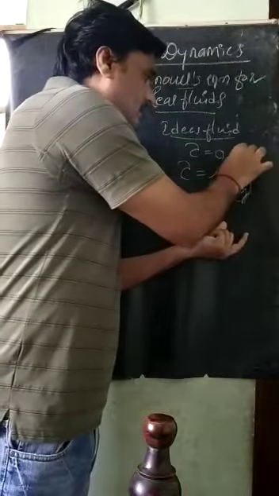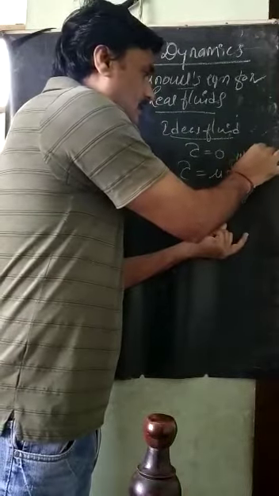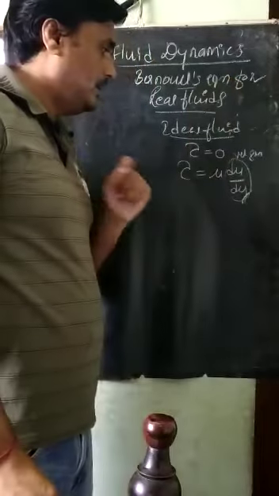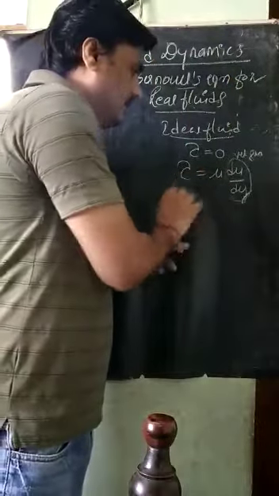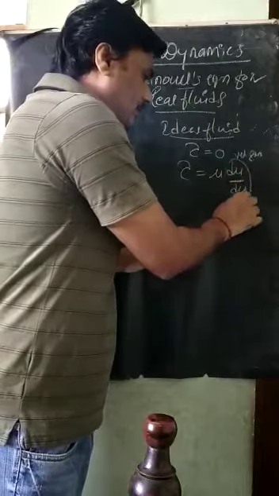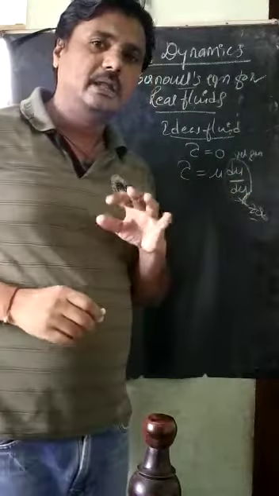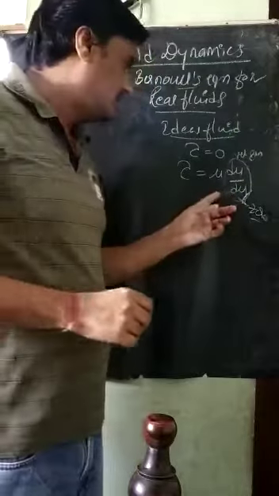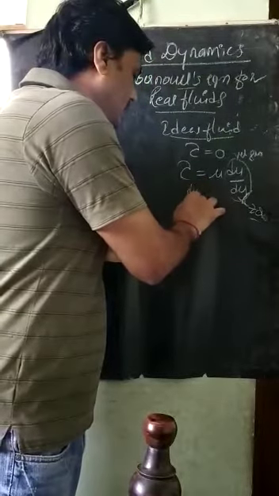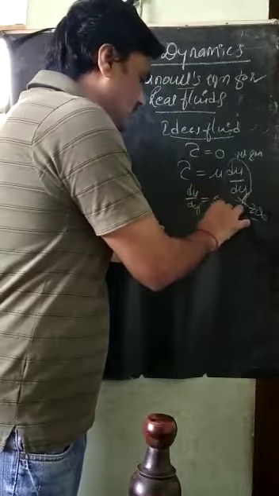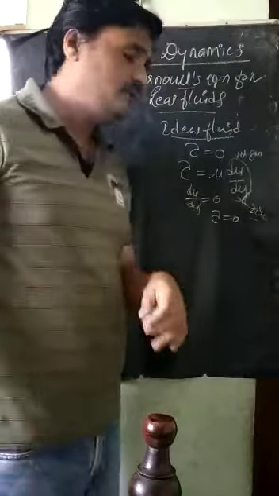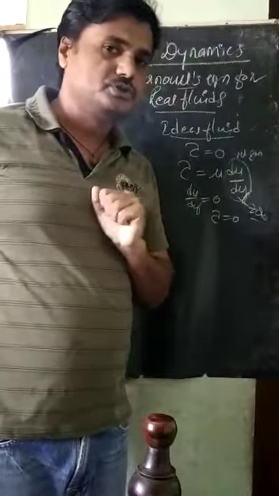If the velocity gradient becomes zero, then du by dy becomes zero, then tau becomes zero. That is, shear stress becomes zero.